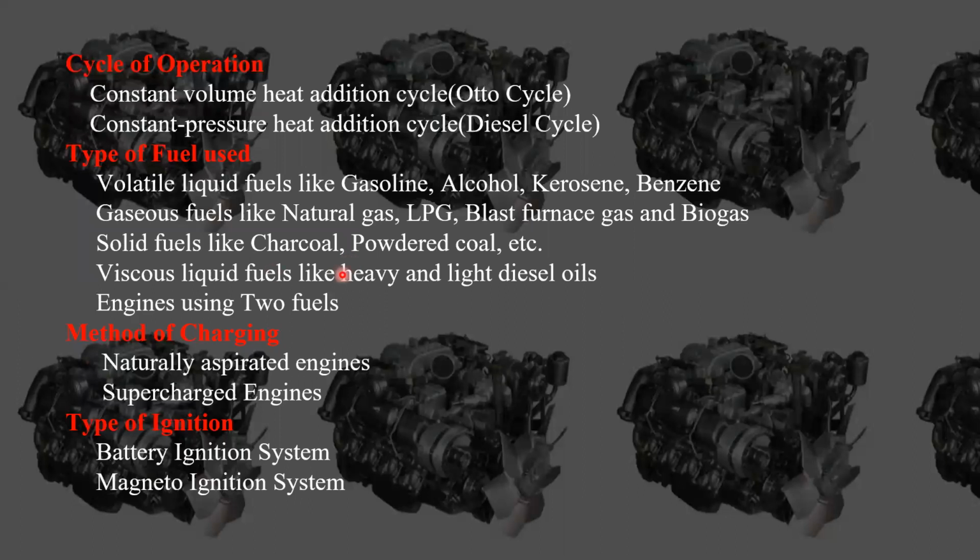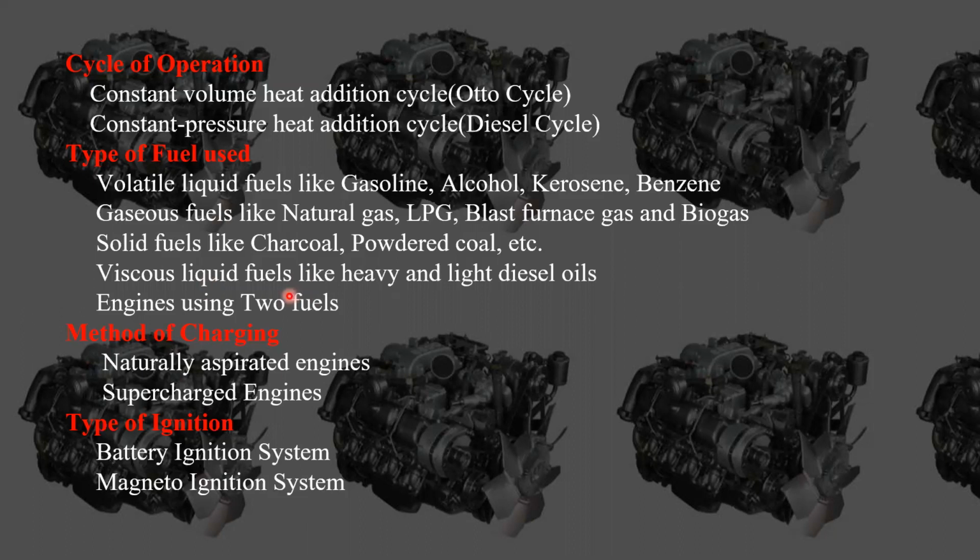Next, coming to the viscous liquid fuels. These are going to be used in CI engines, nothing but diesel engines or compression ignition engines. Viscous liquid fuels are used in diesel engines, and volatile liquid fuels are used in petrol engines or SI engines. And viscous liquid fuels are used in CI engines or diesel engines.